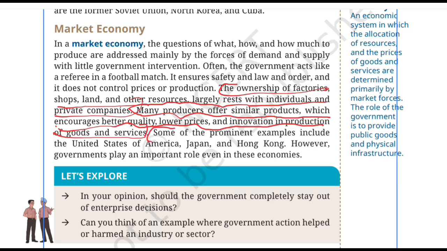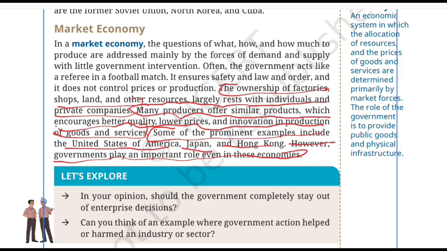Okay. Some of the prominent examples include the United States of America, Japan, Hong Kong. However, the governments play an important role even in these economies. So, the examples where we see the market economy in certain countries are USA, Japan, and Hong Kong. But immediately after this, the textbook makes an important point. It says that, however, the government plays an important role in these economies. This is very important.